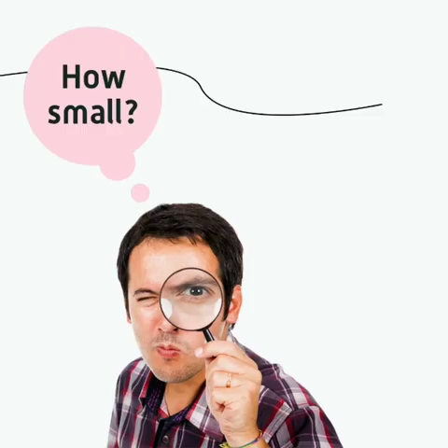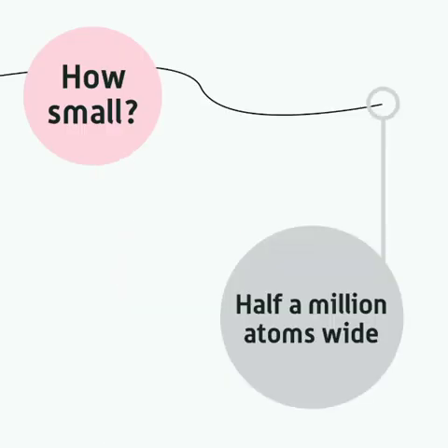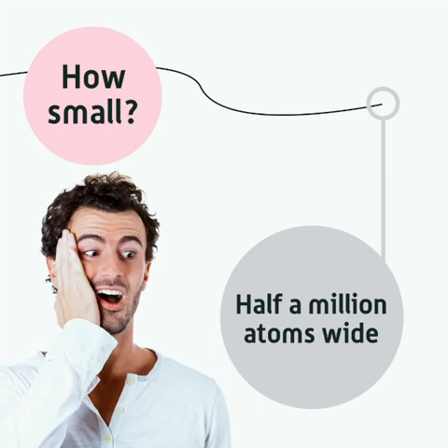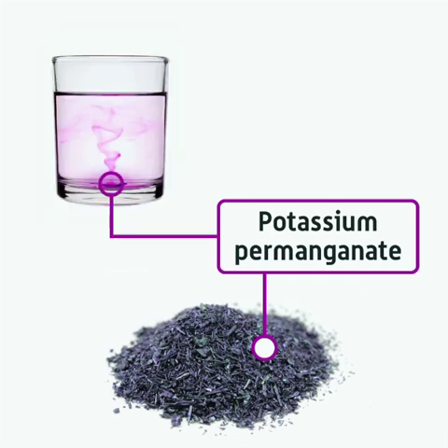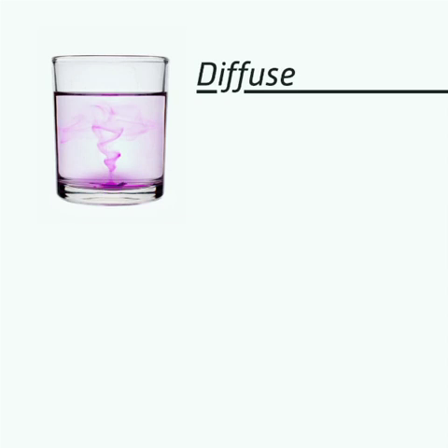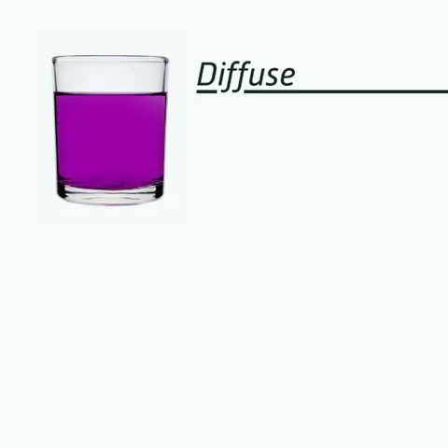Particles are small, but how small? Well, one strand of human hair is 500,000 atoms wide, so particles are really, really small. A very easy experiment which proves just how small they are is if you take one tiny grain of a chemical called potassium permanganate. Place this into a beaker of water, and as the particles dissolve, they'll spread out, or diffuse, to colour the water an intense shade of purple.